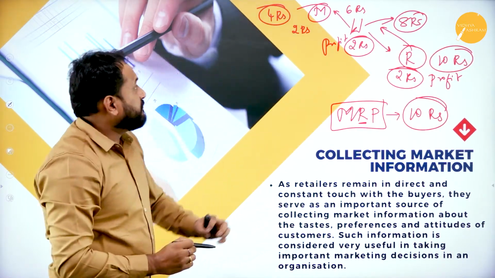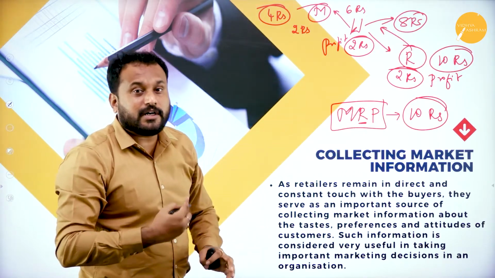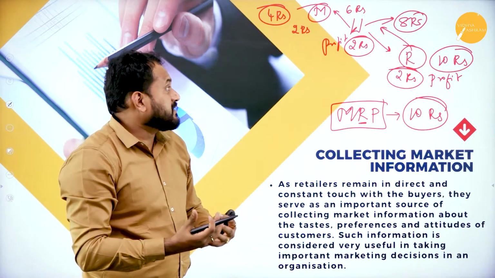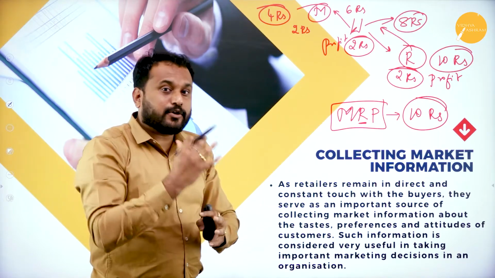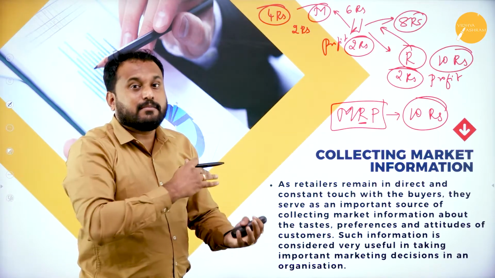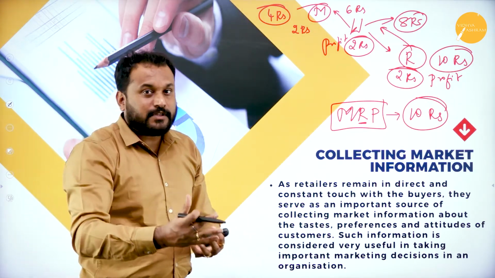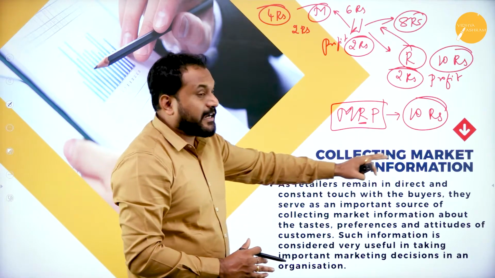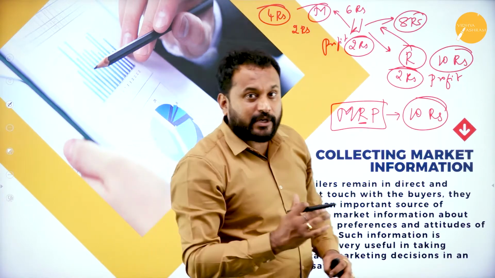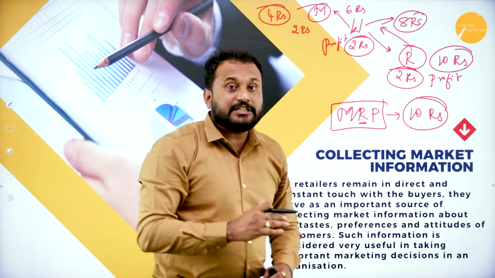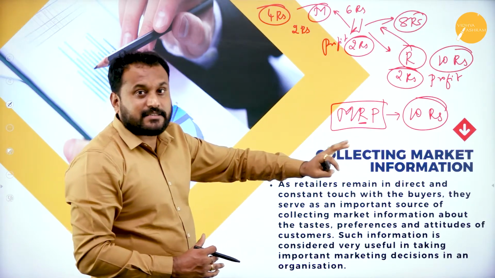Now understand, from 4 rupees of manufacturing, they are selling for 10 rupees. Now who is getting more? That is the wholesaler as well as the retailer, because they are not in any producing or manufacturing. Just by moving from one hand to another hand, from one shop to another shop, they are making money. So here what happens is, collecting market information: the minute the retailer gets to know that the product is really doing good, the manufacturer will check how much the wholesaler is selling, how much the retailer is selling, right?